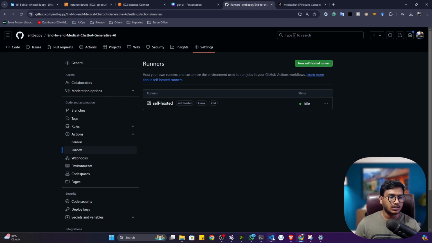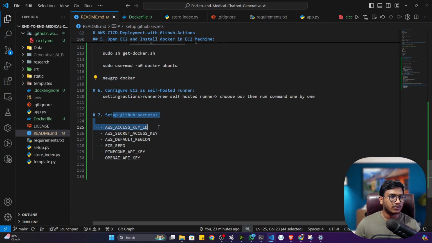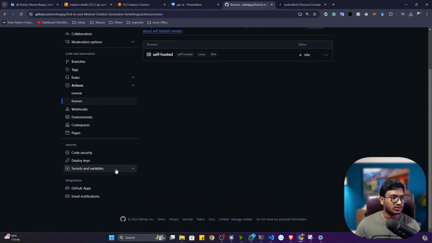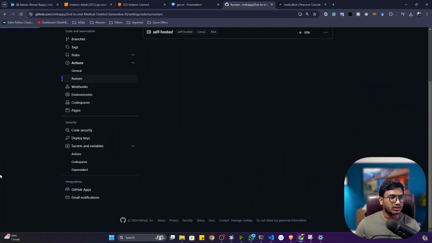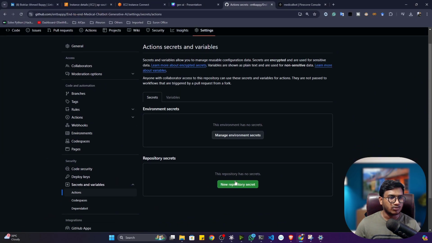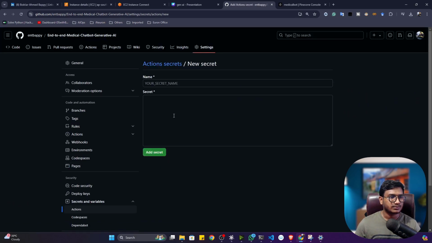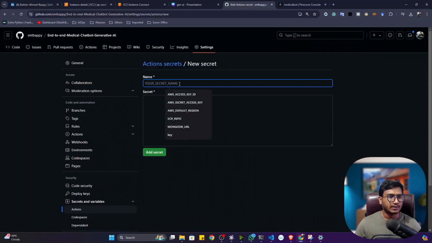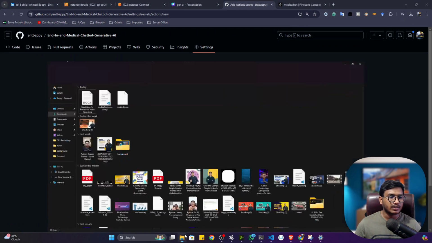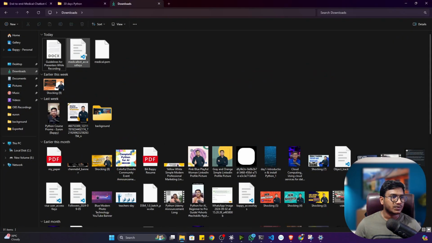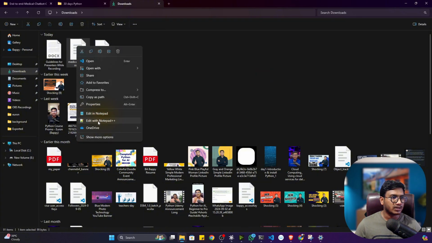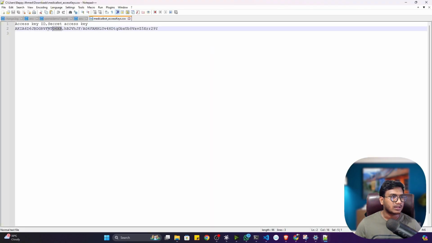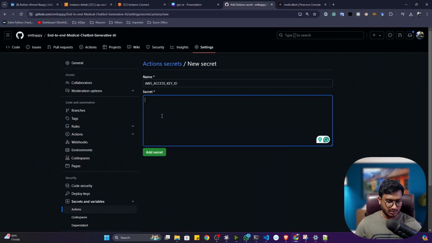Okay. Now the next thing I have to do is set up all the GitHub secrets. Let's go back to the secrets. Secret variable, click on Actions. Now New repository secret. Now give the secret name. For the first one I have to give AWS access key ID. Just copy and give the key name here. And where will we get the value? I think remember we downloaded one CSV file. So let me open this CSV file. I will open it in Notepad++, and this is my AWS access key ID. I'll copy, and here let me paste it.